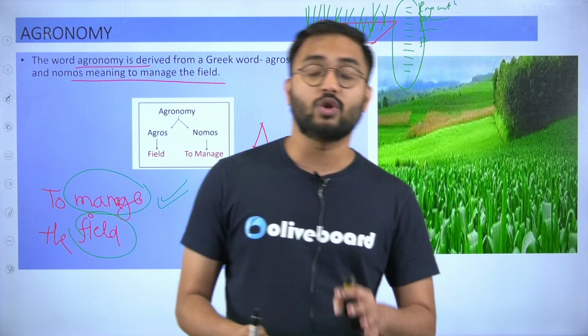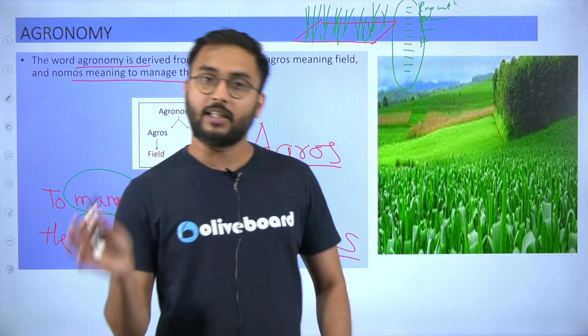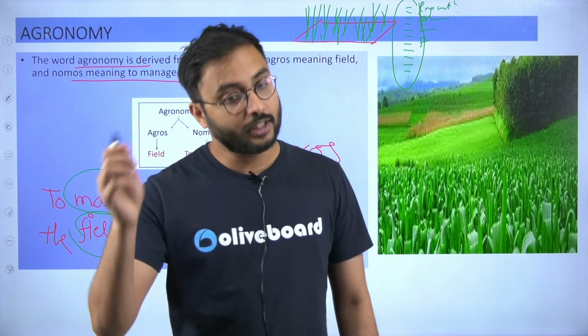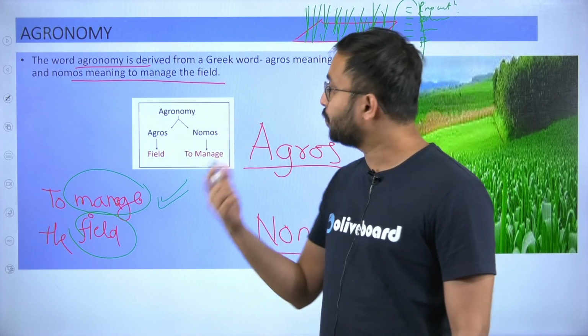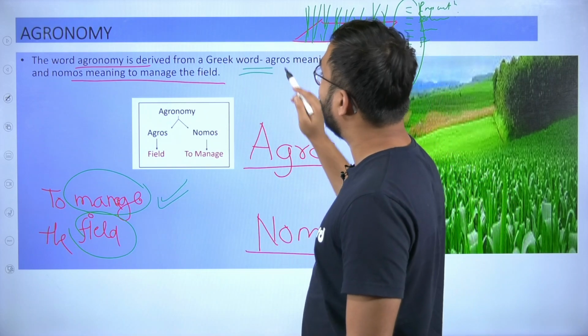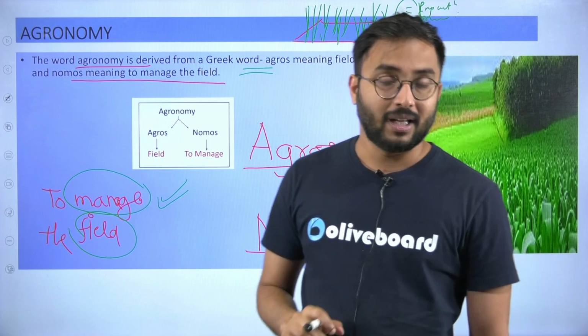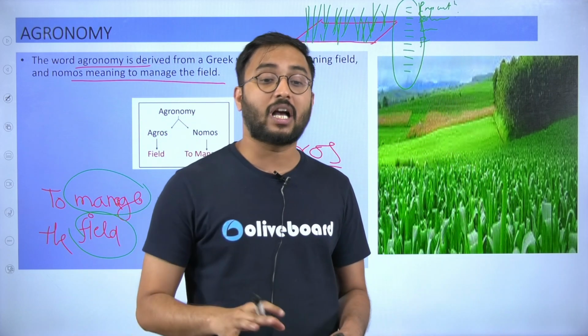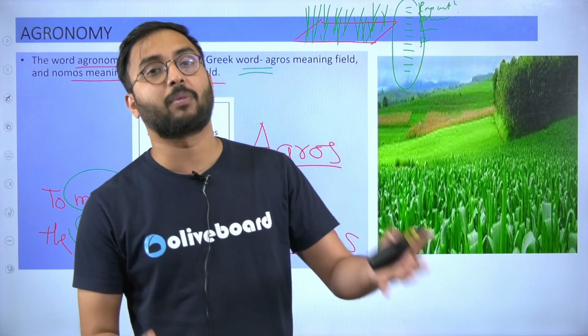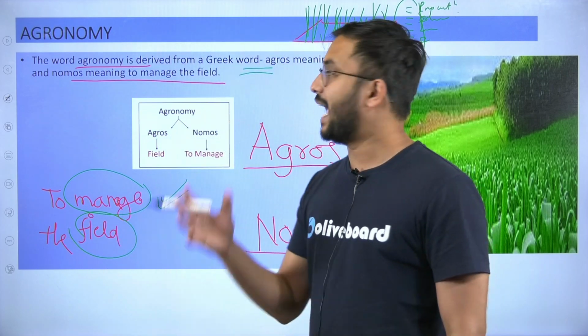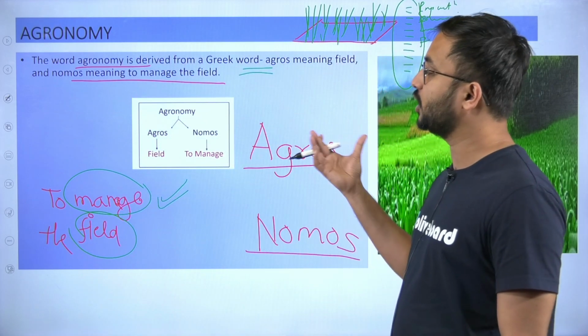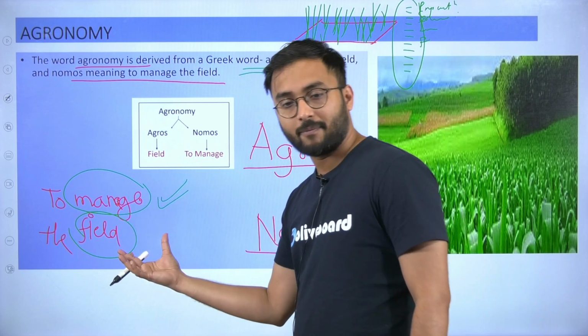It also includes how much quantity of water is applied. It includes how much fertilizer is applied. It includes how much is spent on the fertilizers for that particular crop. It also includes how much is the total grain cultivated from that particular crop. So in this way, agronomy is associated with crop production and field management. Okay, I hope you get it.